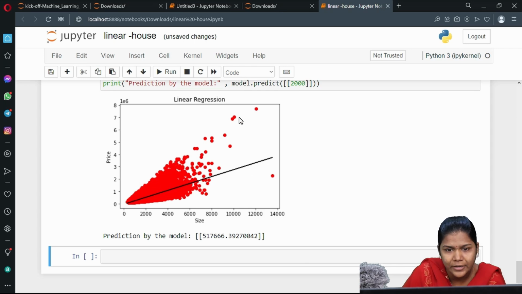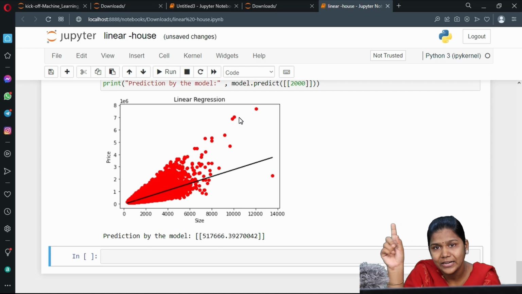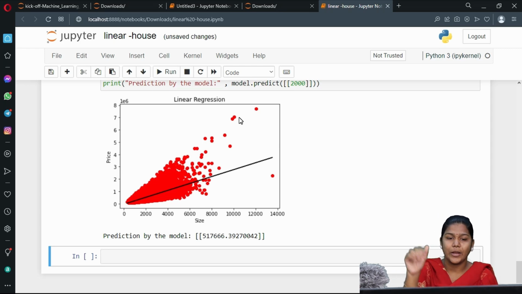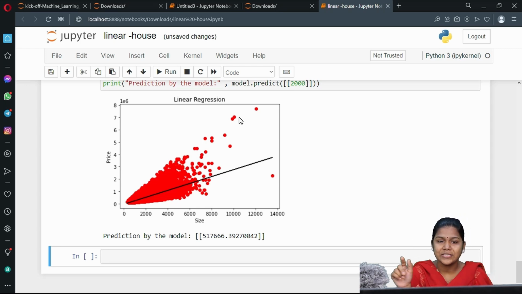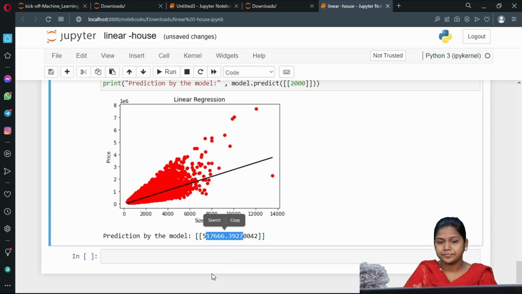This is all the information which is present in my input, size information and price information. I am just plotting that in a graph. After plotting, when I mark a line, it is going to come in the form of linear regression. It means if the x value increases, the y value also increases. If the size of the house increases, the price of the house also increases. Correct? That is what we got as output. The prediction of the model we also got. This is how we are implementing the linear regression algorithm.